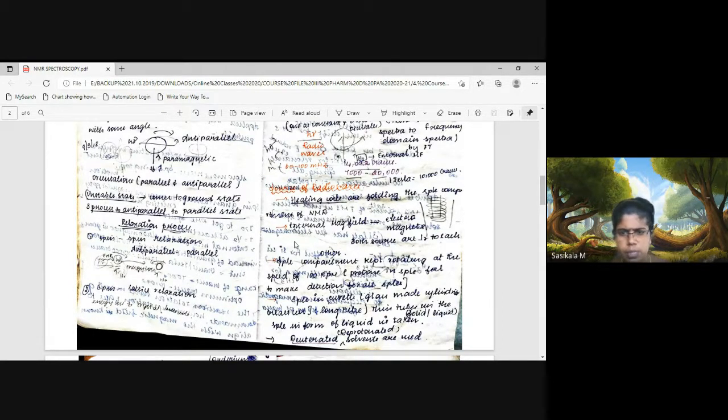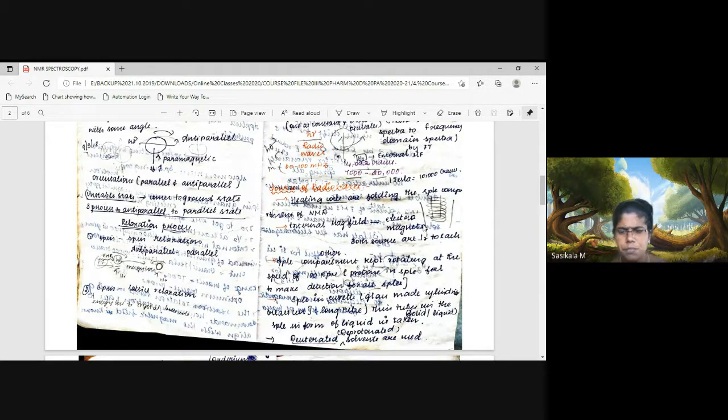So this is how the external magnetic field is given. The source of light is what? Heating coils that surround the sample cell. The sample cell is inside the heating coils, so the source is given to the sample cell directly. No monochromators and the like are used here. Only the coils are used, surrounding the sample cell, and this sample cell is a glass tube. It will be kept rotating to resonate with the frequency given and the magnetic field given.